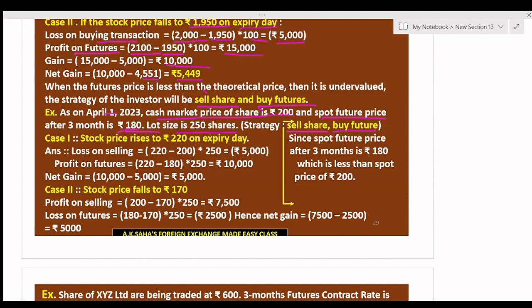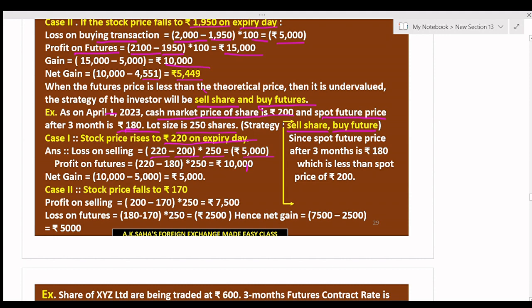If you find that the cash market price is higher than the future price, then you apply the reverse cash and carry model. Here you will see that in the first case, the stock price rises to rupees 220 on the expiry date. So there will be a loss on selling, because the selling price is 200 and the buying price is 220, into lot size, so rupees 5000 is the total loss.